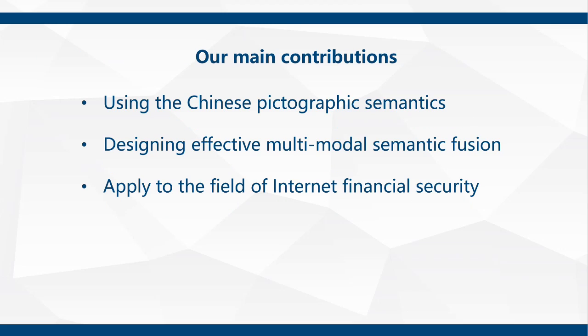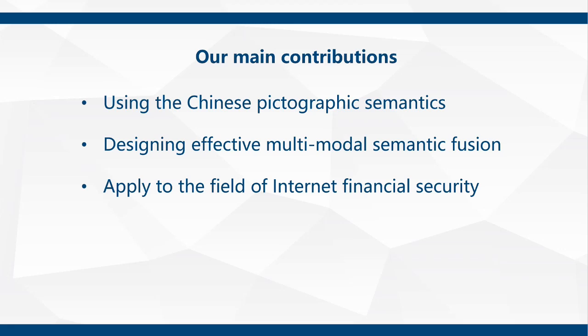To effectively extract the pictographic semantics of Chinese characters, we design a novel Chinese character pictographic semantics extraction method, which includes shape and structure semantic extraction, named CMRE.